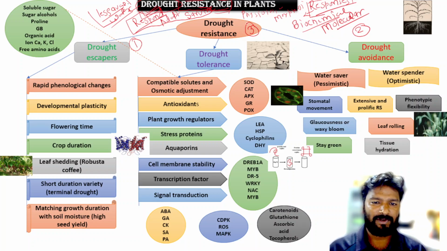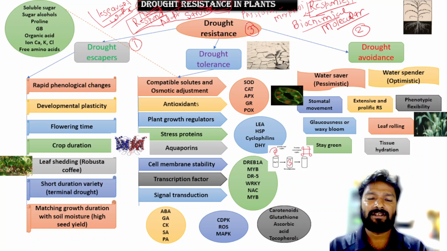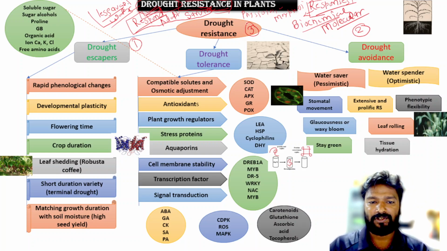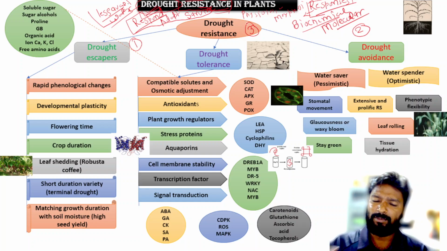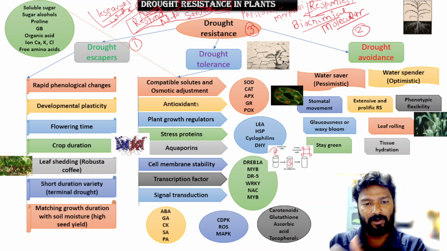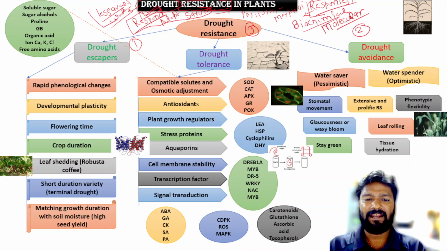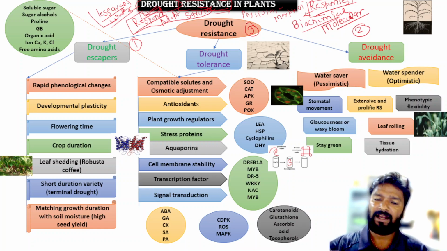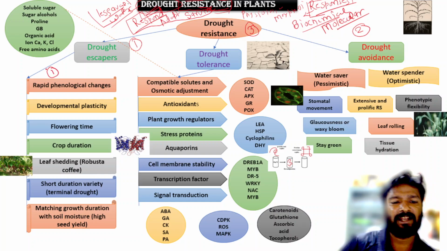So first we come to the drought escapers. As the name suggests, what are escapers? Escapers means they escape the drought situation, means they never face real drought conditions. Means before the onset of drought, they complete their life cycle, and for this they have certain morphological or physiological mechanisms by which they can escape the drought stress. So the first mechanism is rapid phenological changes.